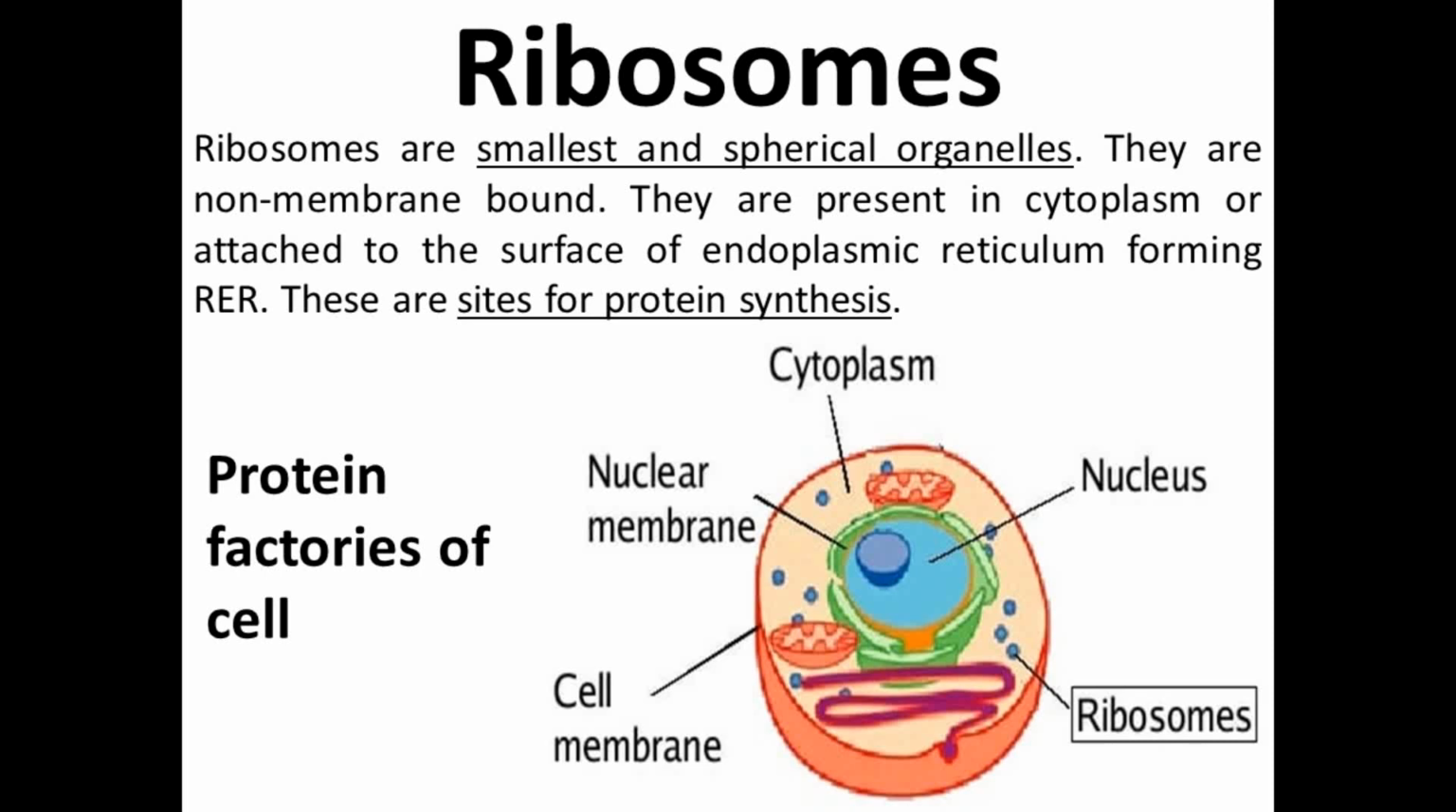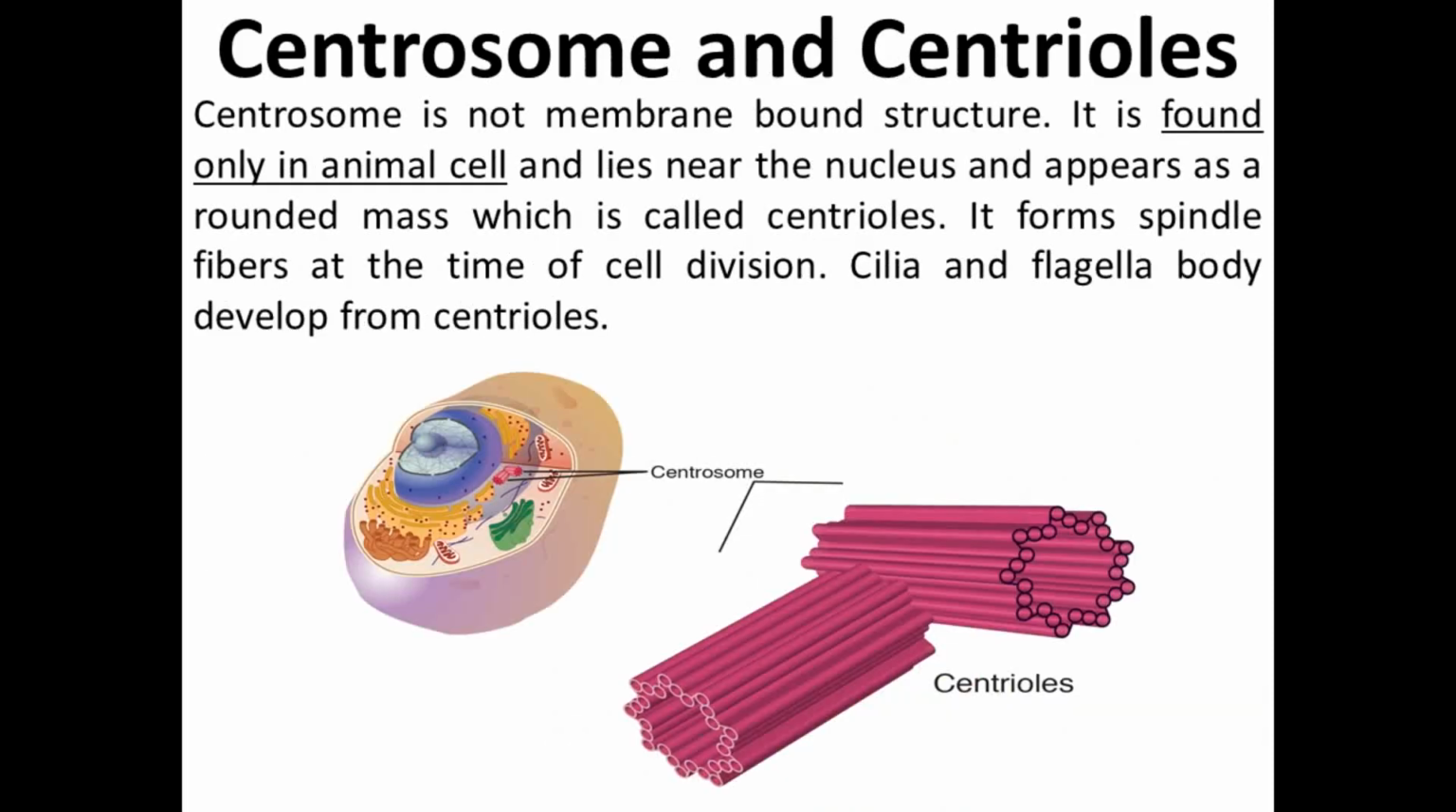When we discussed about endoplasmic reticulum, I told you about rough endoplasmic reticulum. So rough endoplasmic reticulum is rough due to the presence of ribosomes. So the ribosomes are located in the cytoplasm as well as on the surface of the rough endoplasmic reticulum. Ribosomes are responsible for the protein synthesis. That's why they are known as protein factories of the cell.